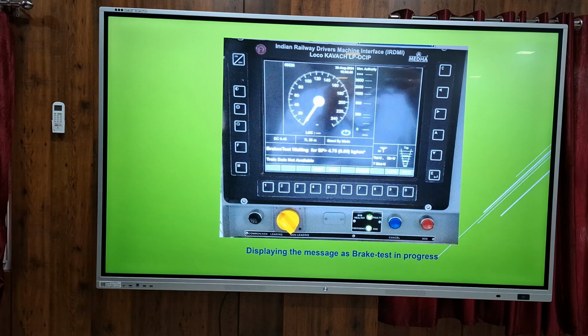Then it will do the brake test. Testing the brake means checking whatever apparatus is connected to the KAVACH unit in the pneumatic braking system, because the primary function of this system is to stop the train. All the pneumatic systems should be connected, and it should be evaluated that the feedbacks are coming correctly, whether it can control the valves and whether that control is happening. That feedback also it has to get. For that only it does the brake test, every battery on time or cab changing time. After successful completion of the brake test only, KAVACH will start working.